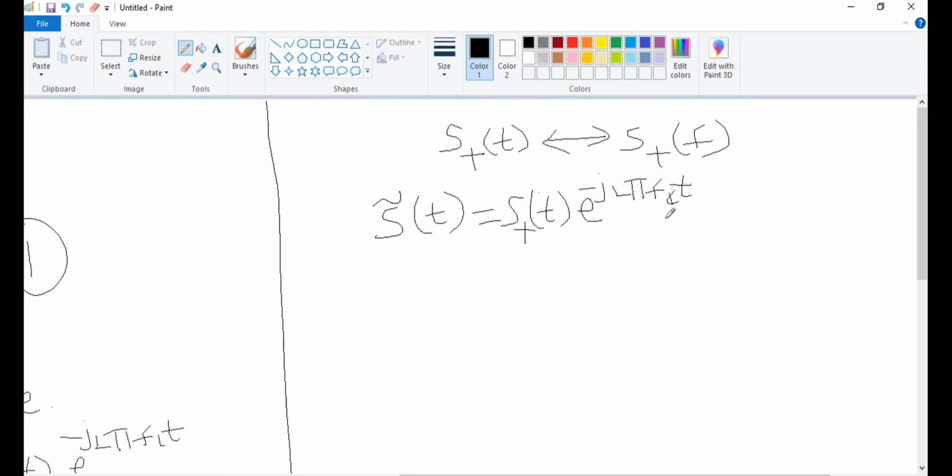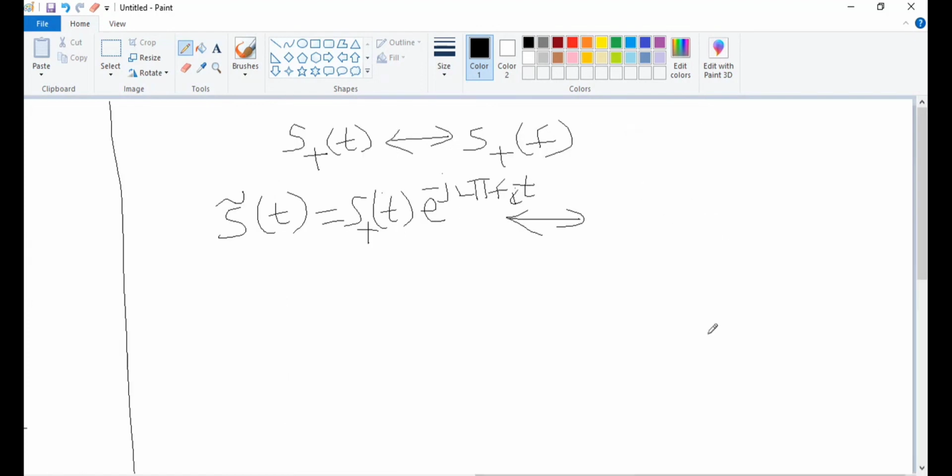So if you observe, the S plus of t signal is getting multiplied with e power some value. If in the time domain the signal is getting multiplied with e power something, then in the frequency domain it will be shifted, as you have minus fc, so f plus fc.